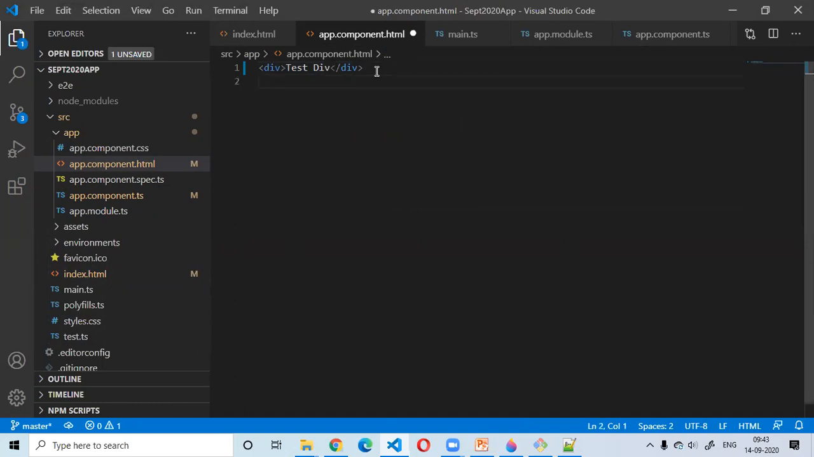So you can write multiple lines, a bunch of HTML. Basically, whatever you write there is going to be displayed here, right? Now you are able to understand what I'm trying to say.